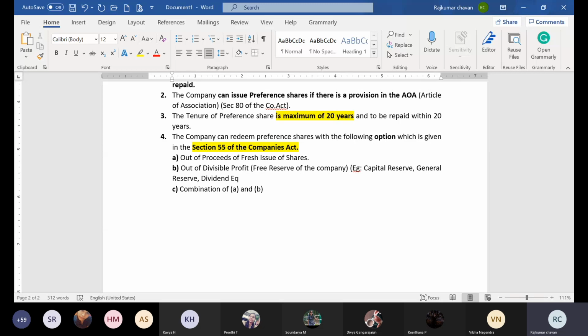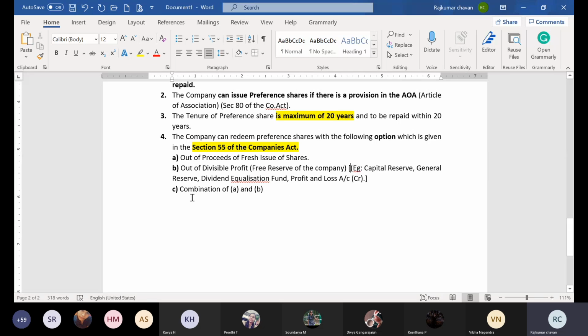Dividend equalization fund is also called a free reserve. Next, profit and loss account, but remember this means the credit balance of the profit and loss account. These are the free reserves of the company.